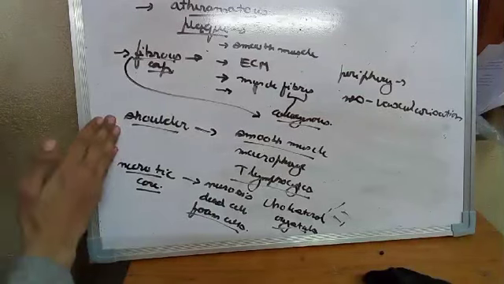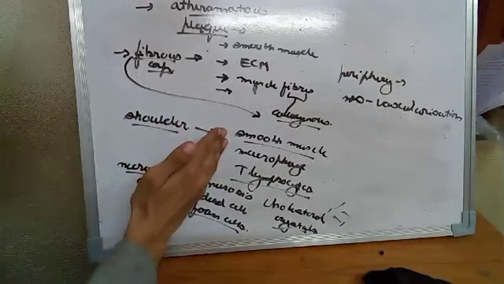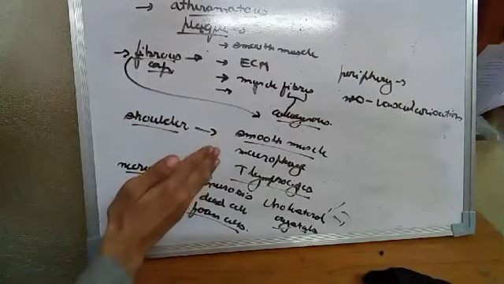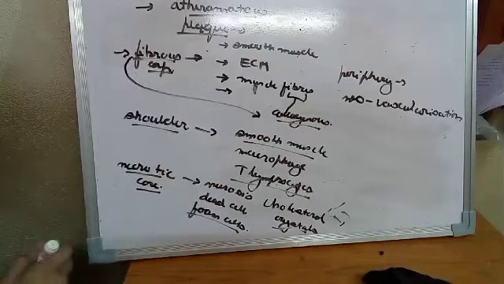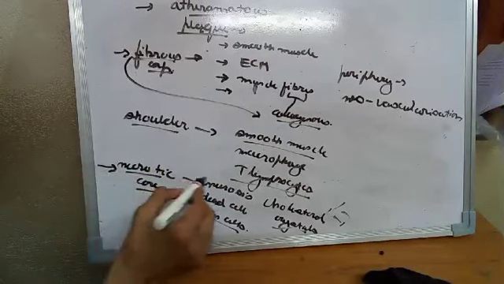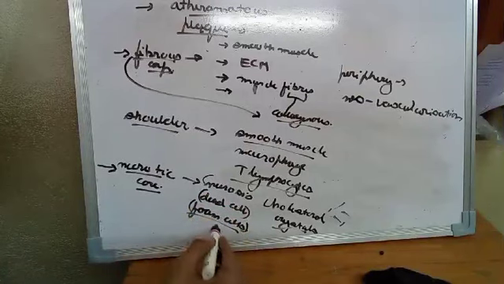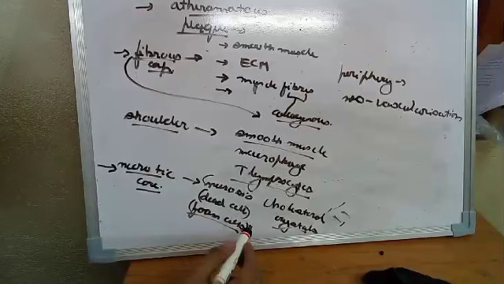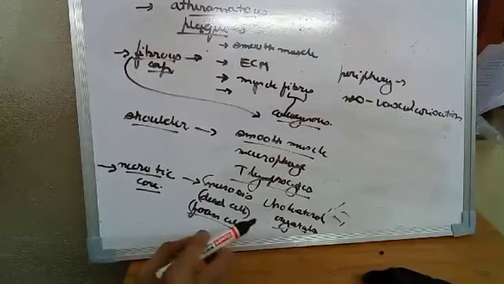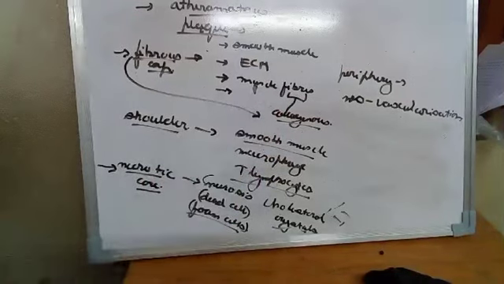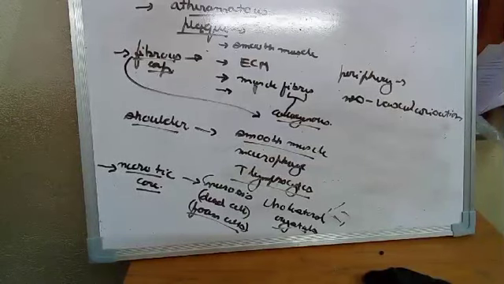The shoulder part also contains some smooth muscle, mainly macrophage and T lymphocyte. The necrotic core, as the name suggests, will be an area of necrosis, where we will see dead cells. We also see foam cells. Foam cells are lipid-laden macrophages. We also see cholesterol clefts and cholesterol crystals in the form of clefts. And in the periphery, we see neovascularization or neoangiogenesis, the formation of new blood vessels.